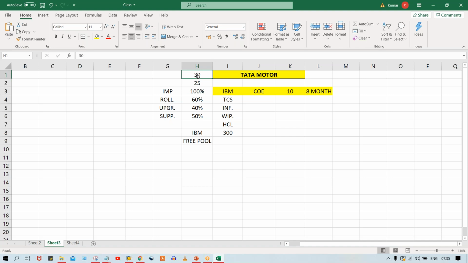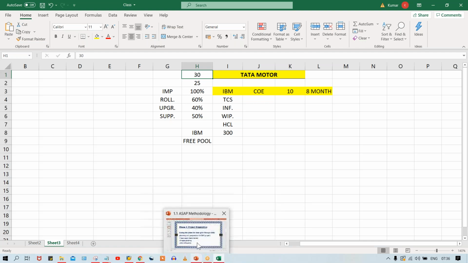External recruitment means the remaining 5 candidates are going to be hired from outside. They will check profiles on job portals, take interviews, and hire those 5 resources, right? So a team of 30 people is now ready.